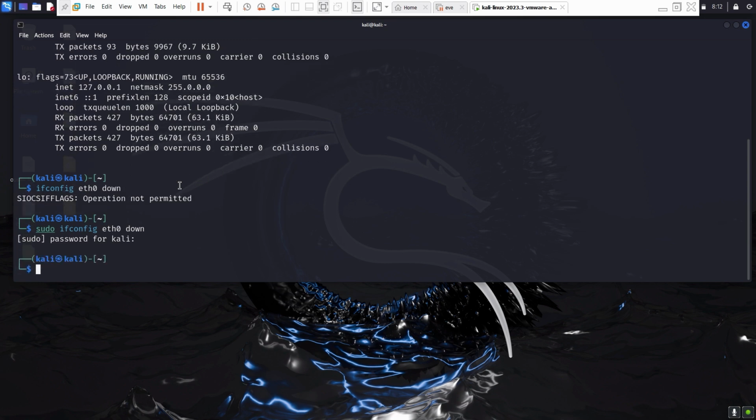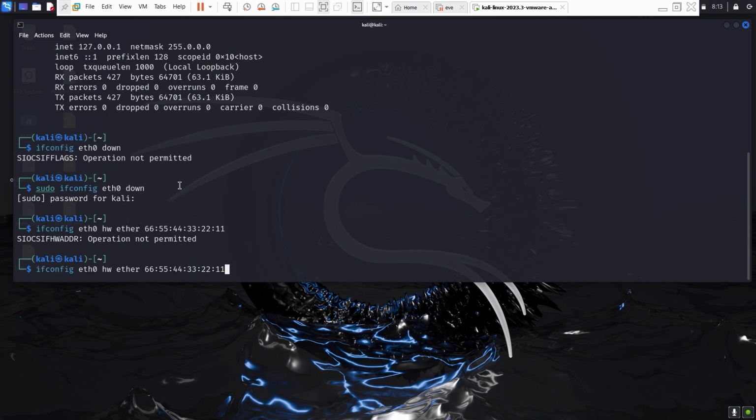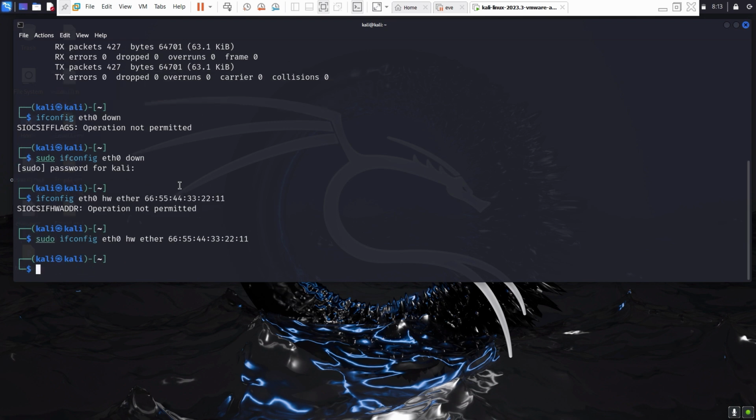Now we will be able to change it with the command ifconfig, our interface's name again, and hw, which stands for hardware, which specifies that we're modifying the hardware address, and our ether parameter to which we will assign the new MAC address. We now add the MAC value we want, for example, and enter.